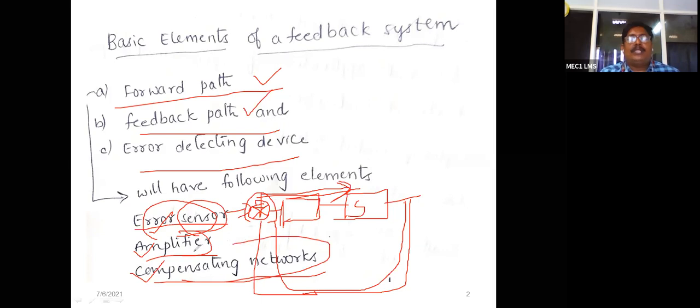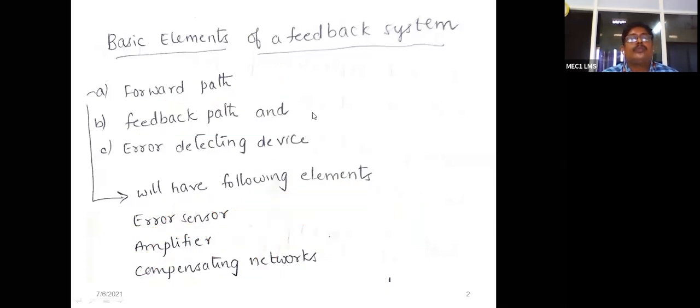And some compensating networks we have to arrange here. Compensating network means some elements work in such a way that they compensate with others, so that we can get the output accurate. Maybe we can arrange filters, and some signal conditioning components, that means signal conditioning elements. So those are the basic elements of the feedback system.